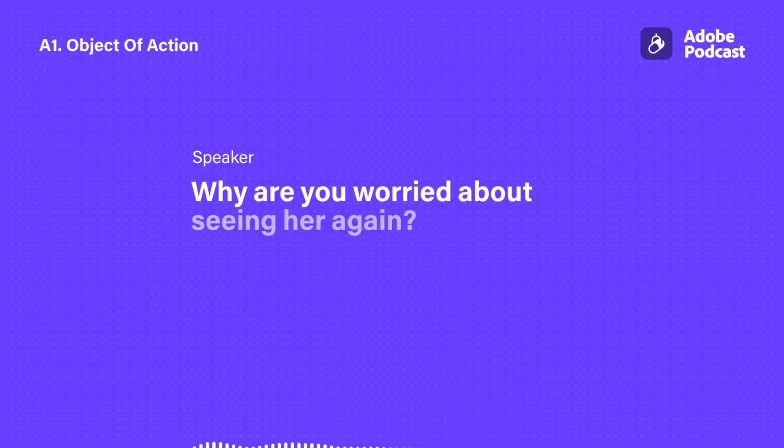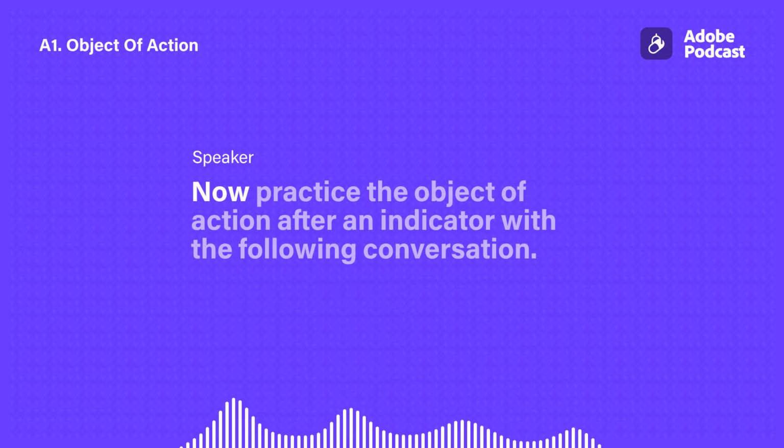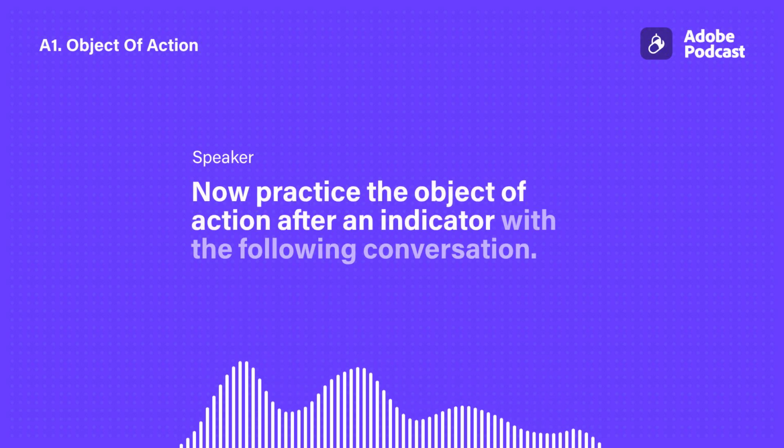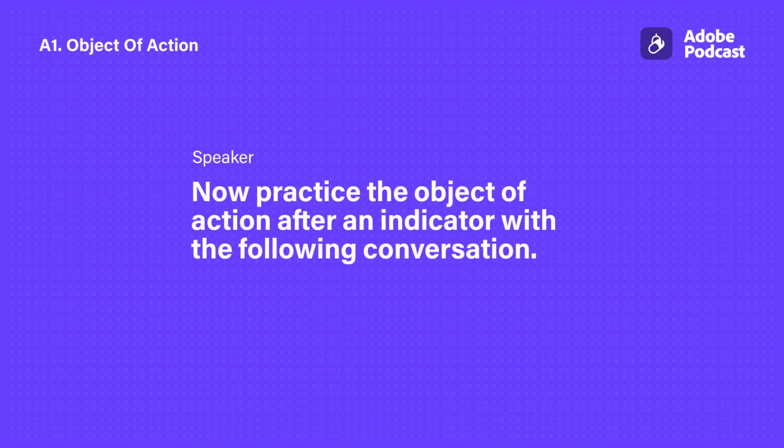Structure practice. Why are you worried about seeing her again? Now, practice the object of action after an indicator with the following conversation.